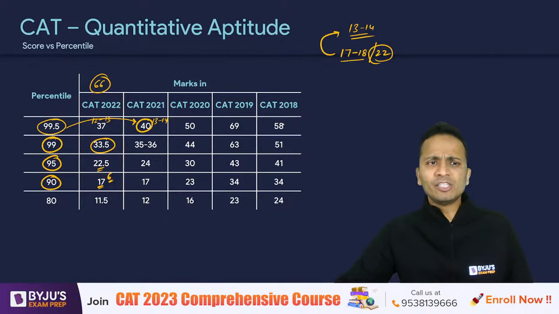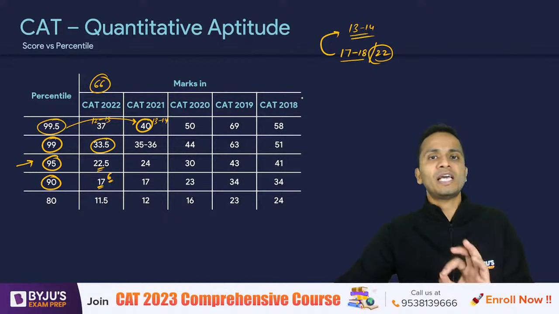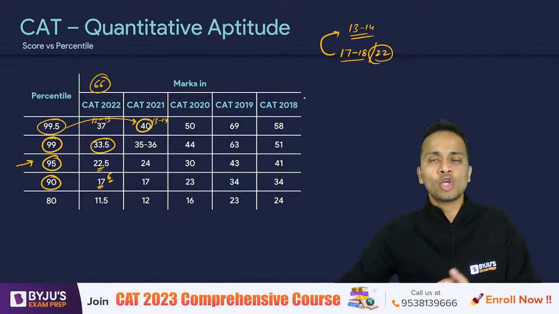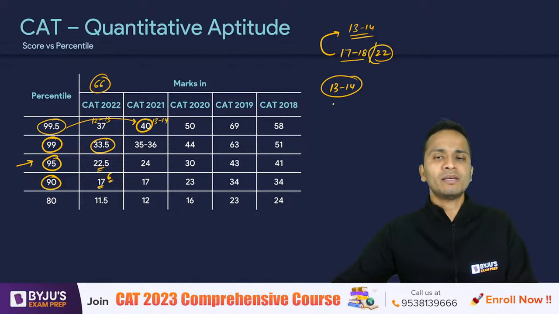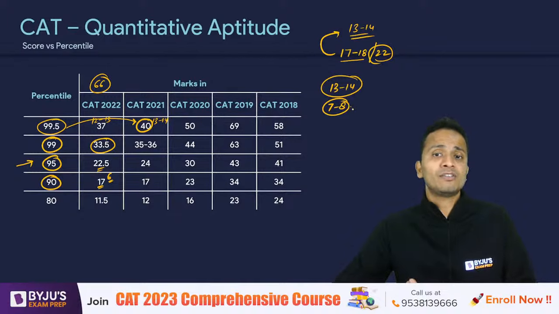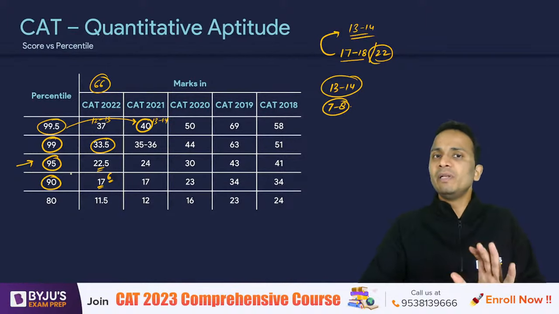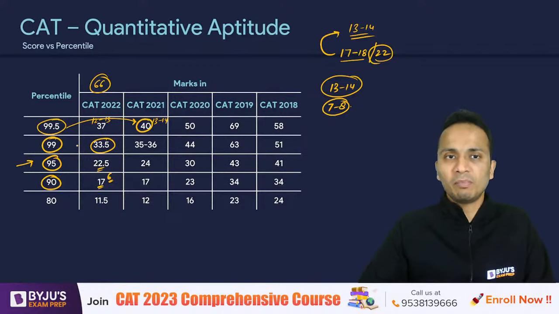Now, if I'm an average student and still, let's say I want to score 95 percentile plus in the QA section, then my target should be somewhere around 13 to 14 attempts, out of which if 7 to 8 are correct, let's say 8 are correct and 3-4 are wrong, then I'll be sitting comfortably at a score of 95 percentile plus.